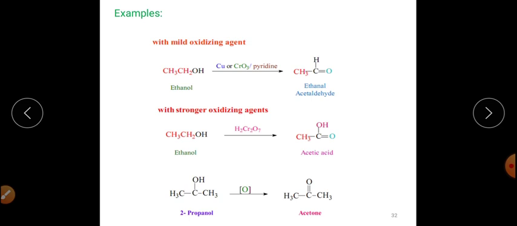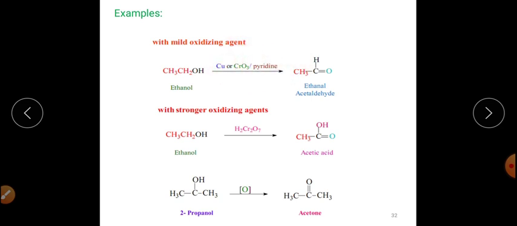And if we want to get only aldehyde from that primary alcohol, then what will we have to do? Then we will have to use a selective oxidizing agent. And what is that selective oxidizing agent? That is Collins reagent. Collins reagent is also called the Sarett reagent, which is a dipyridine chromium trioxide complex mixture, right?